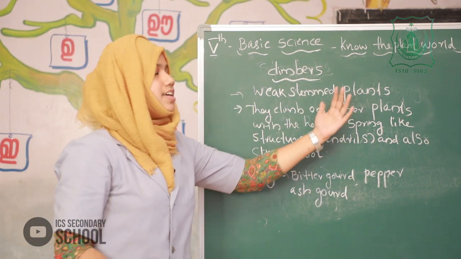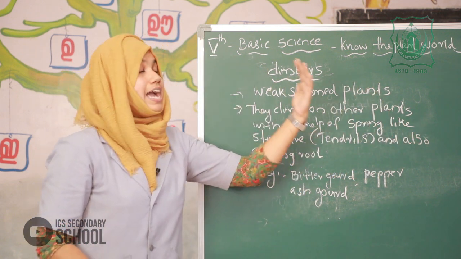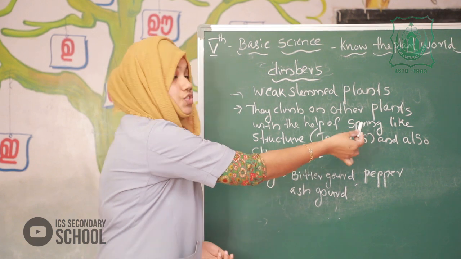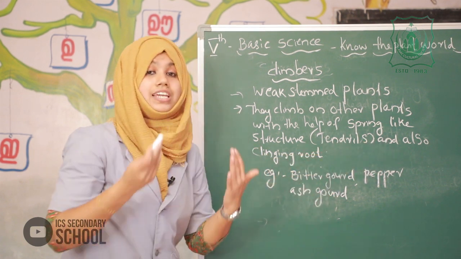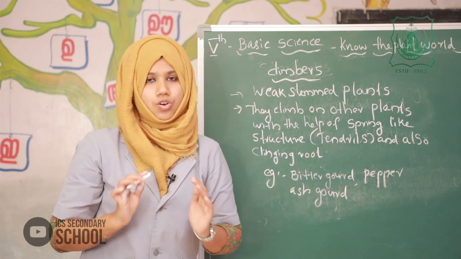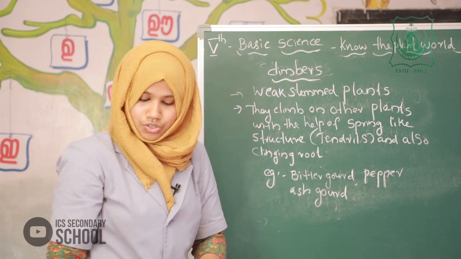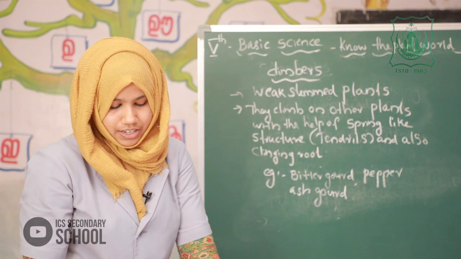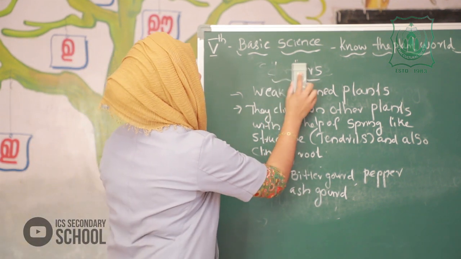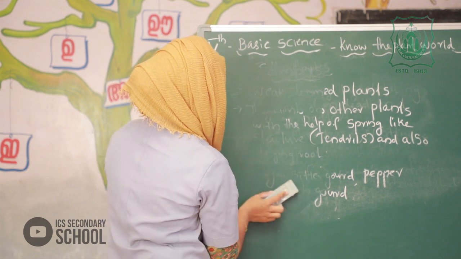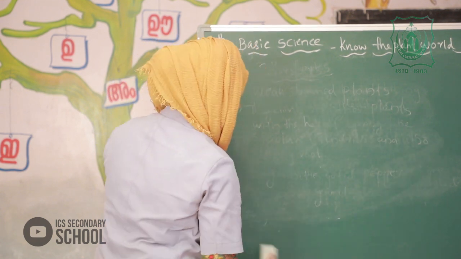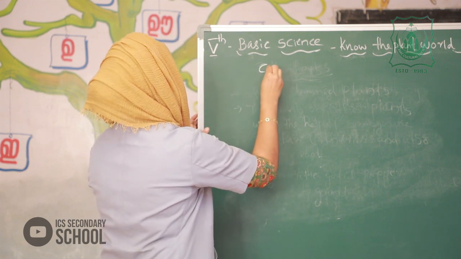They are weak-stemmed plants and they climb on other plants with the help of a spring-like structure, that is tendrils, and also clinging roots. Example, bitter gourd, pepper and ash gourd. Is that clear? So our next category of plant is creepers.